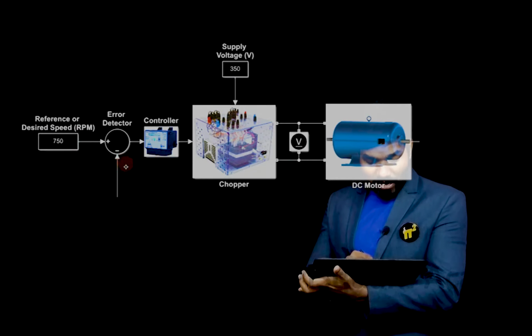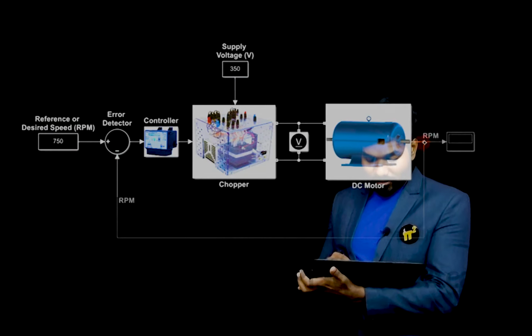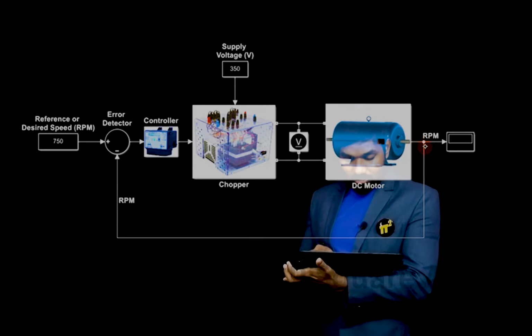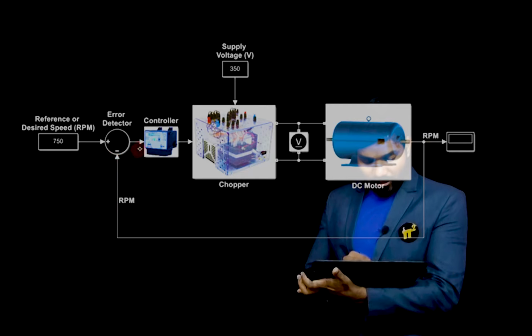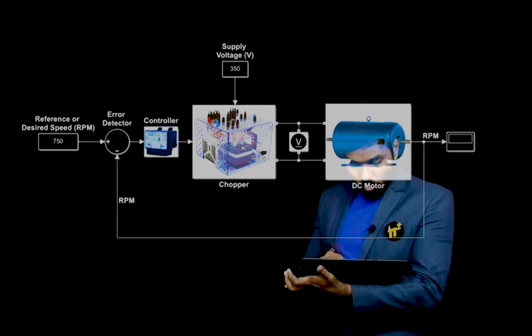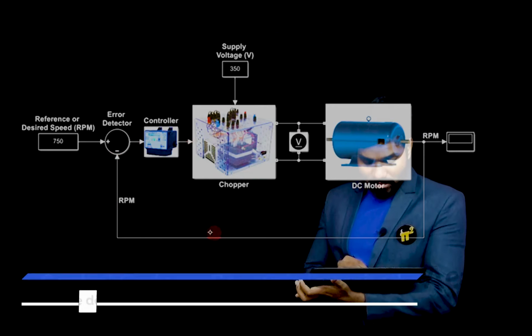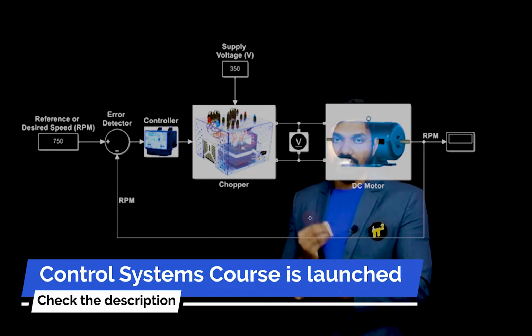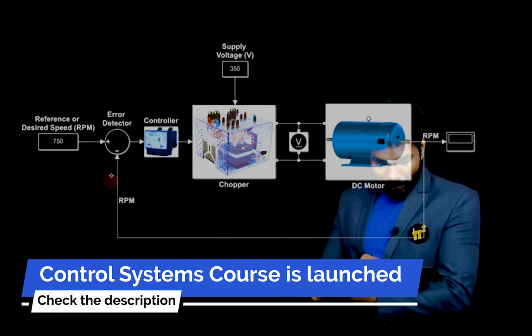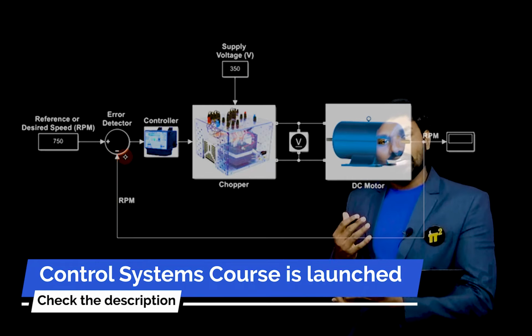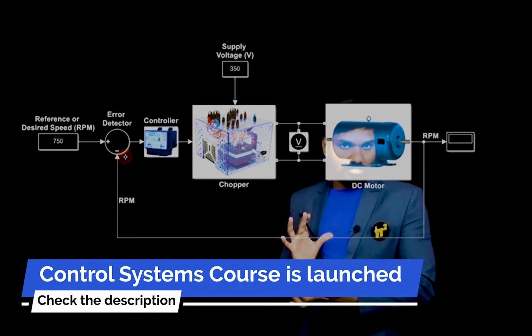From where are we feeding this back? From the speed. I'm feeding back the speed to here. As this is a closed form, we'll call this a closed loop control system, or since we're feeding the output back, a feedback control system.